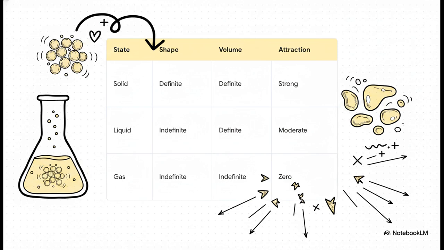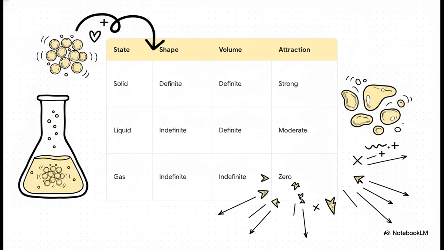Solids have a definite shape and a definite volume, because their attraction is extremely strong, so strong that the particles basically just vibrate in place. Liquids, on the other hand, ditch the definite shape. They still have a set volume, but with only moderate attraction, their particles can actually slide and roll past each other. And then, gases. Gases just throw the entire rulebook right out the window.